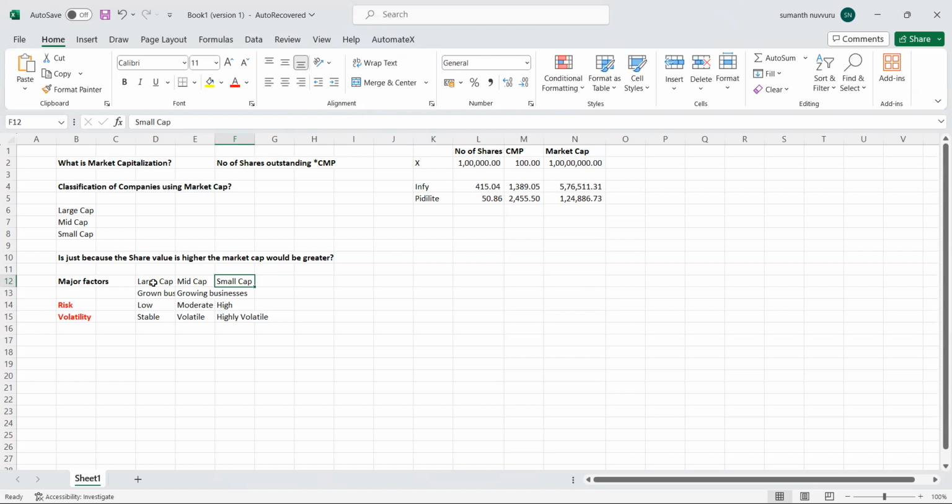In such situations a small cap will get affected because they don't have enough resources in their balance sheet. So that risk factor exists in comparison with each other. That's why I'm saying risk for the large cap is low, the risk factor is moderate for mid cap, low compared to small cap and high compared to large cap, and for the small cap the risk factor is higher.